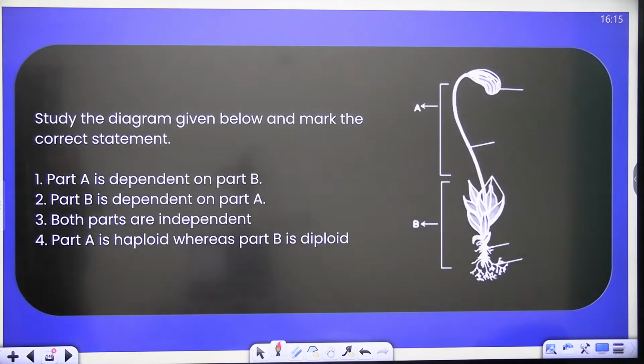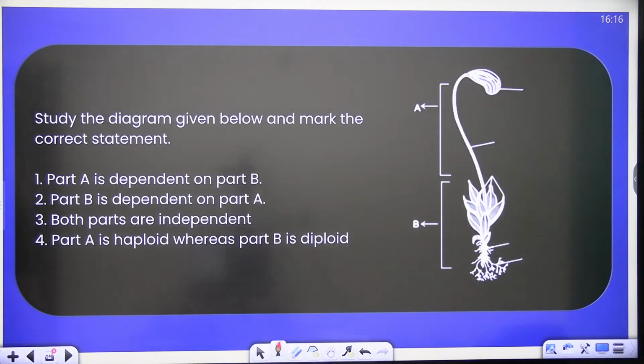Done. Next question. Study the diagram given below and mark the correct statement. Part A is dependent on part B. Part B is dependent on part A. Both parts are independent. Part A is haploid whereas B is diploid. Again, it's easy. Please answer the question quick, everyone.